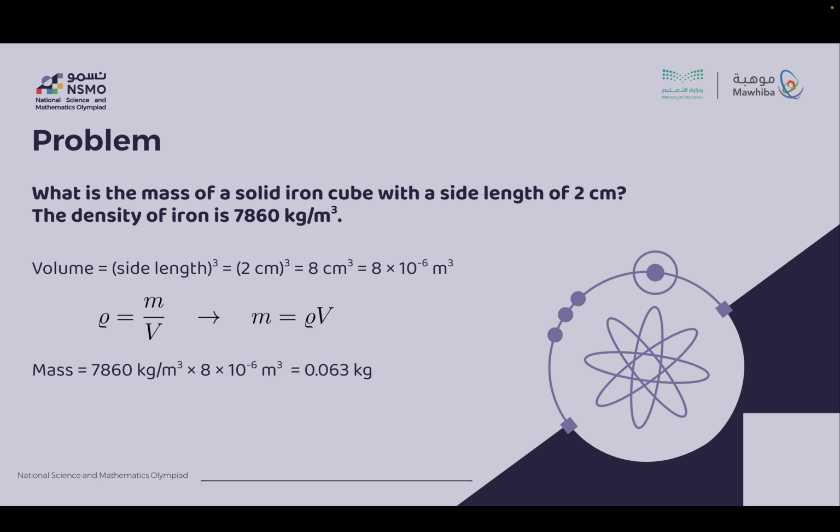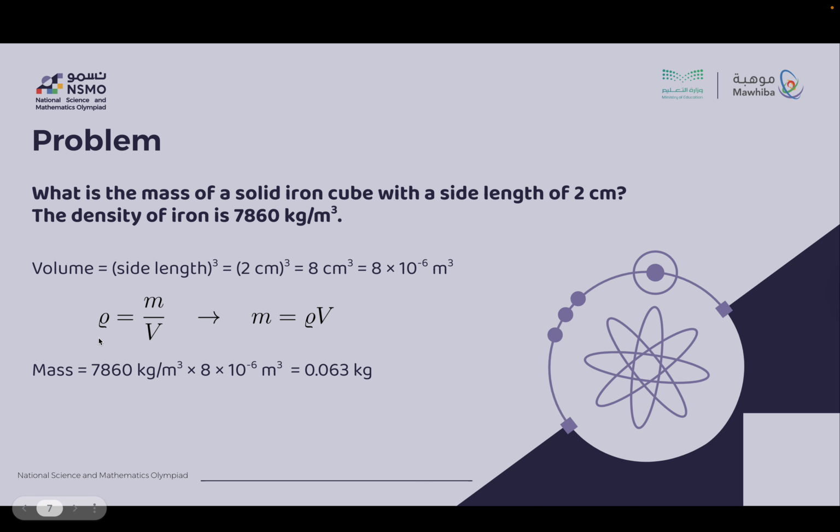Now, let's see this formula in action. Let's solve the following problem. What is the mass of a solid iron cube with a side length of 2 cm? The density of iron is 7,860 kilograms per cubic meter. So, we know that the volume of a cube is equal to the side length cubed. So, 2 cm cubed, which is 8 cubic centimeters, and then we can just transform that to cubic meters to get 8 times 10 to the minus 6 cubic meters.